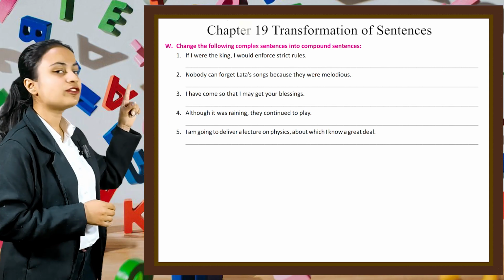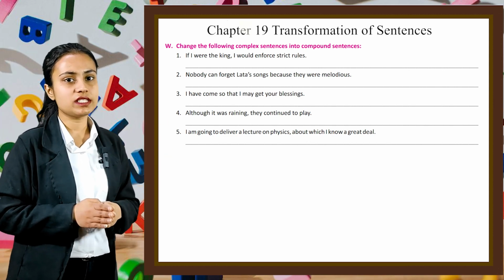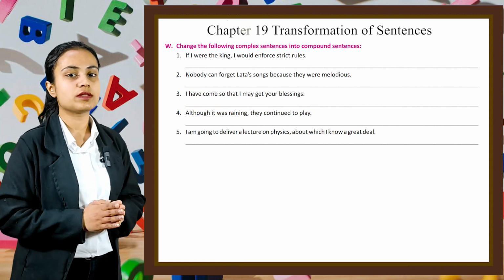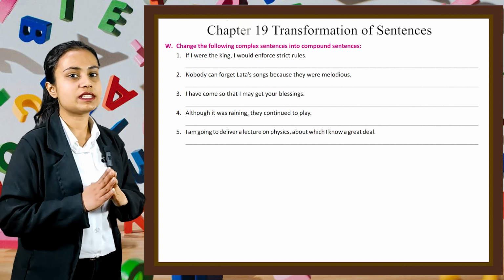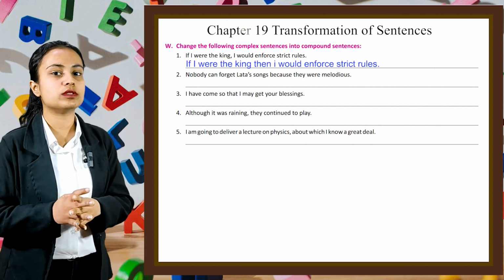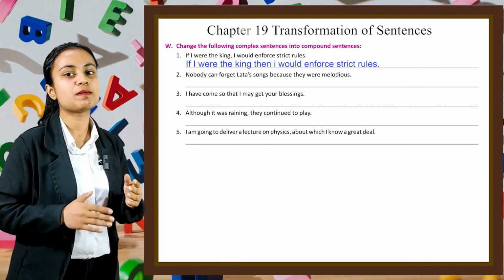Here we have to change the following complex sentences into compound sentence. The first sentence is, if I were the king, I would enforce strict rules. So we can rewrite this sentence as, if I were the king, then I would enforce strict rules. So in this way you have to do rest of the parts of this exercise by yourself.